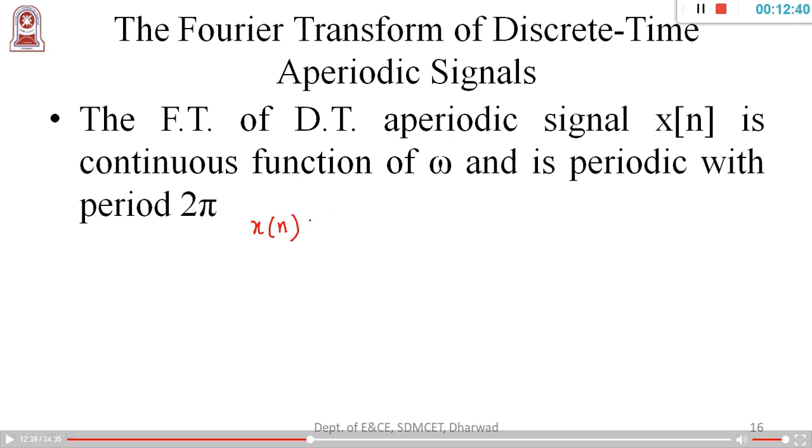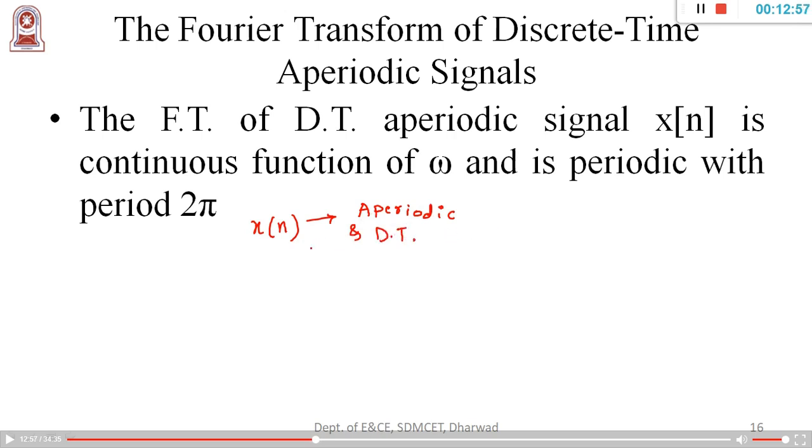Now this x of n signal is aperiodic, and it is discrete time.